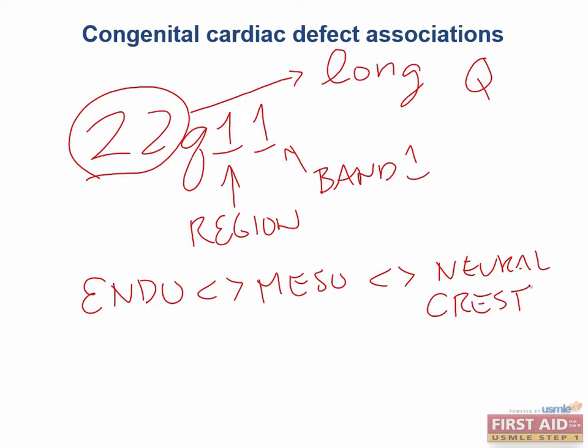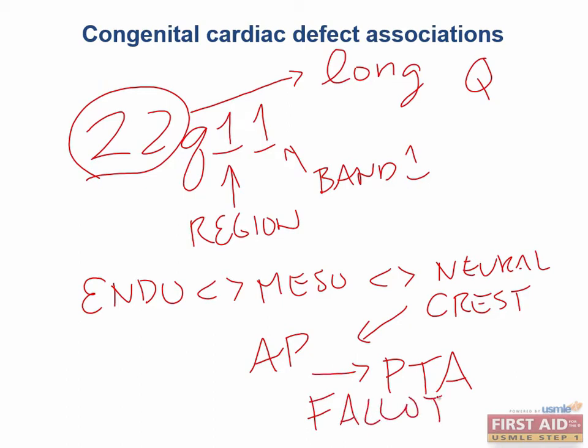Now, if you have abnormal neural crest cell communication with endoderm and mesoderm, what's going to happen? You usually get problems with your aorticopulmonary septum, and this makes a lot of sense why you expect to see the associations of a persistent truncus arteriosus and tetralogy of Fallot, because these pathologies are directly related to problems in the separation of the aorticopulmonary septum in the case of a persistent truncus arteriosus, and the abnormal descent of the aorticopulmonary septum in the case of tetralogy of Fallot.